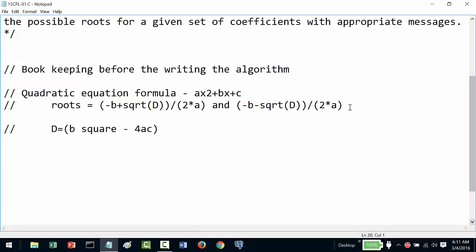So now let us understand the values of a, b and c. If a, b, c are all equal to 0, the roots are inconsistent, we cannot find out.